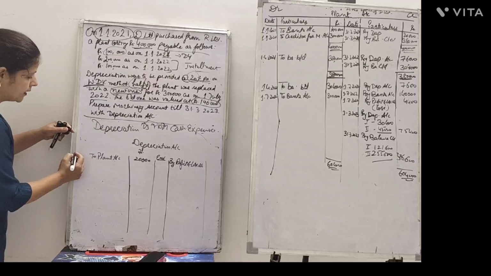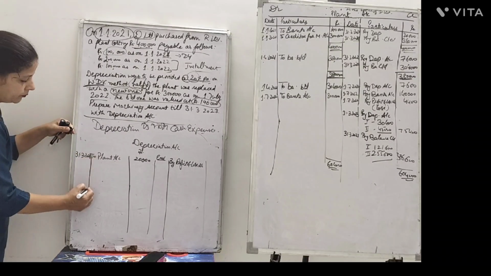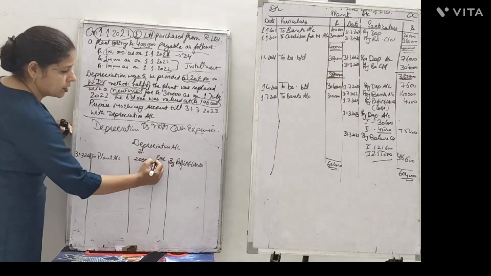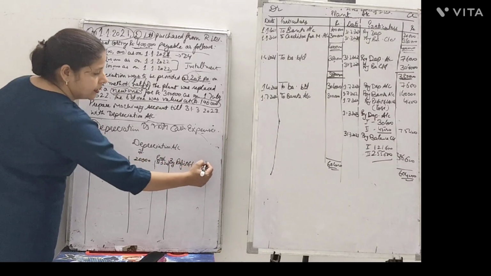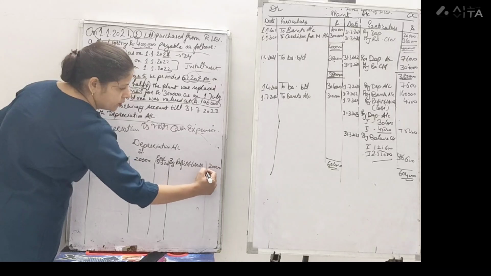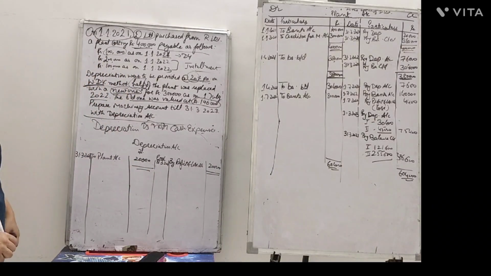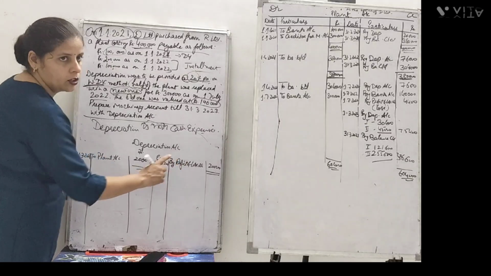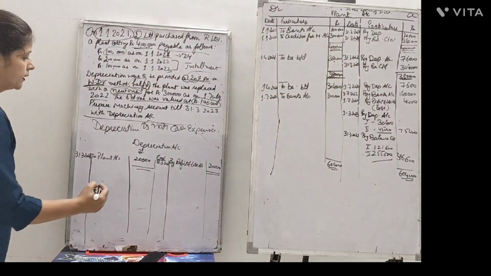That was 31st March 2021. Here we charge the depreciation. Year ends on the same date. Same date we will take the total of the depreciation to which account? That is your depreciation plant and machinery, P&L account, right? Profit and loss account. So here the second year depreciation was 76,000 rupees.